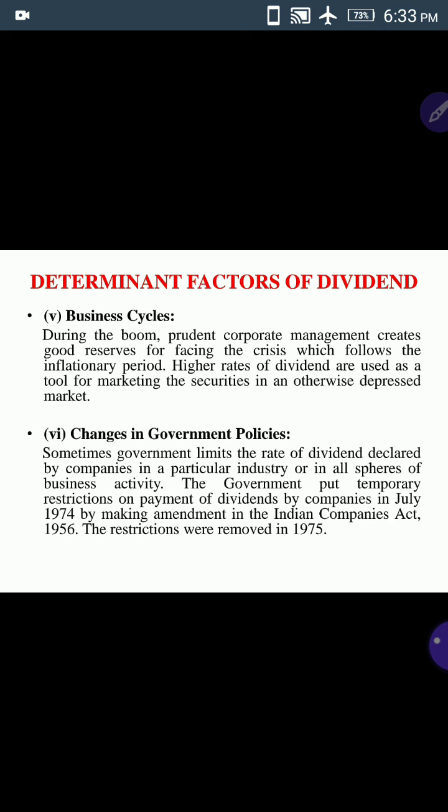The government put temporary restrictions on payment of dividends by companies in July 1974 by making an amendment in the Indian Companies Act 1956.